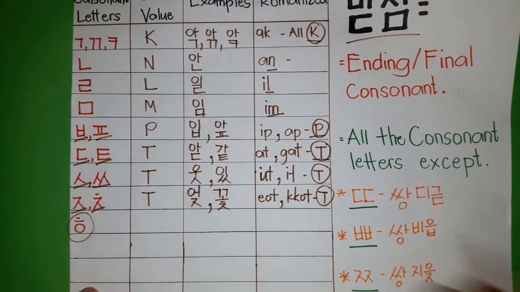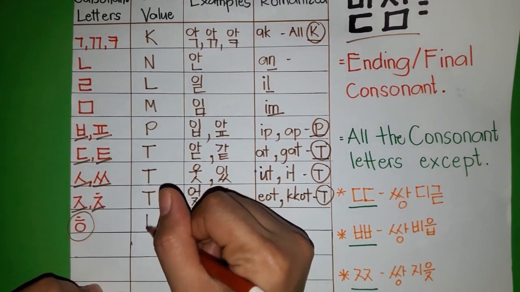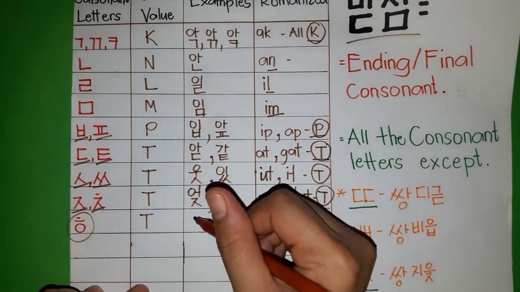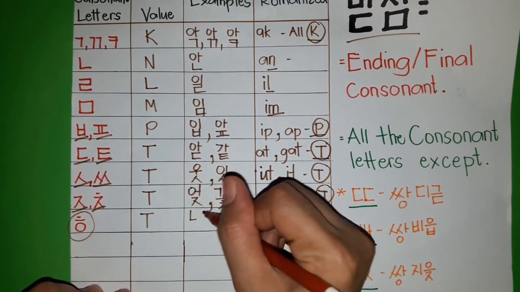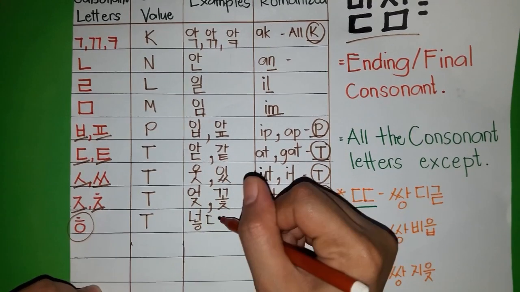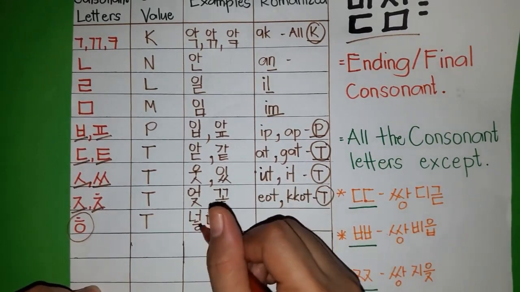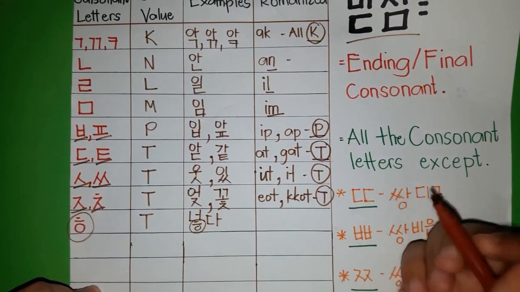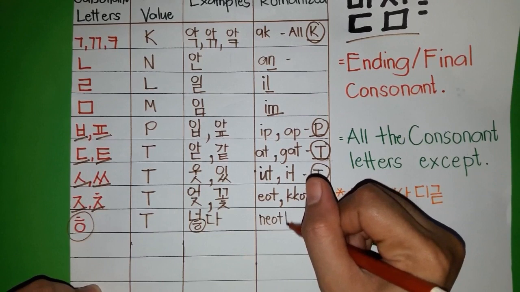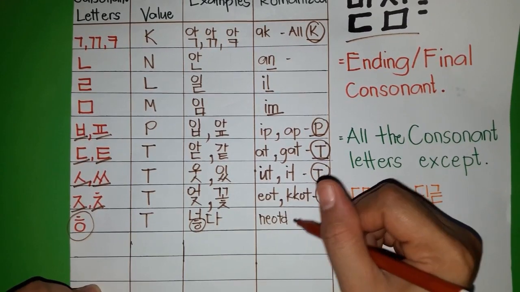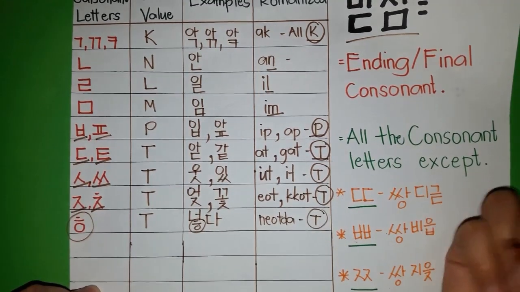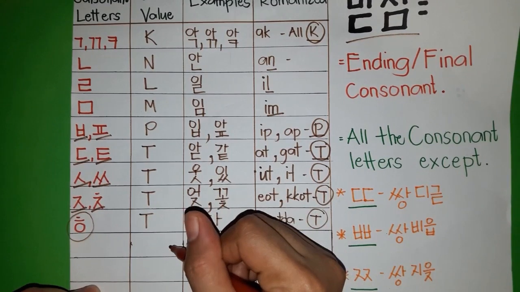For the last one, hieut, the sound value is also T. For example, this word is neotda, which means to put. The hieut here is 받침, so the sound is T. The romanization is neotda, with the T sound as 받침, the ending consonant.